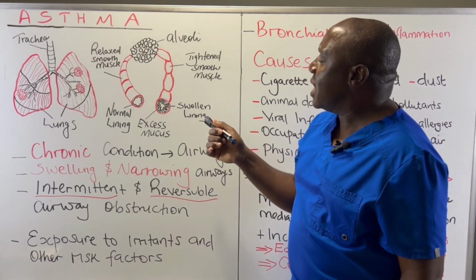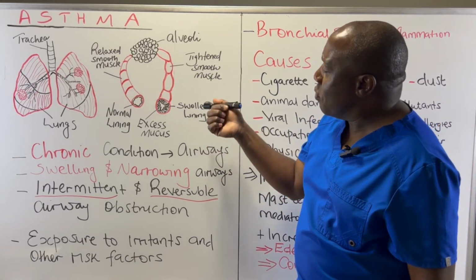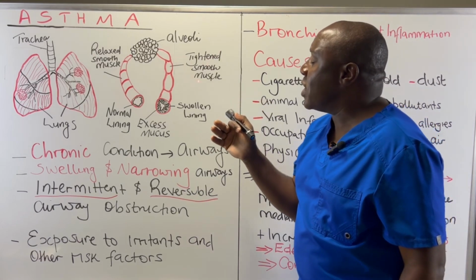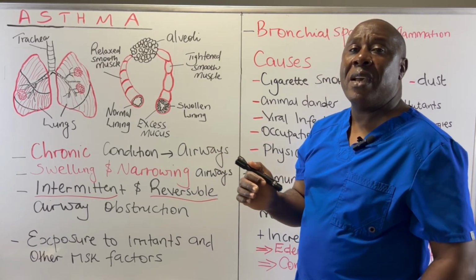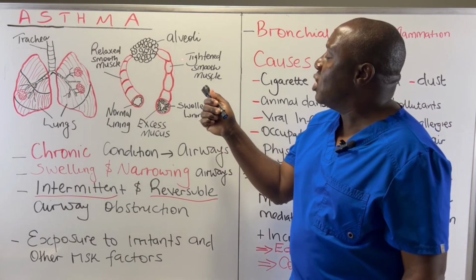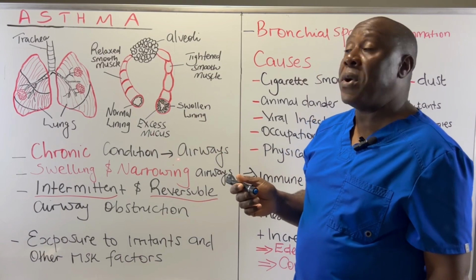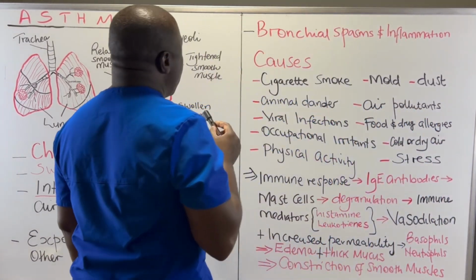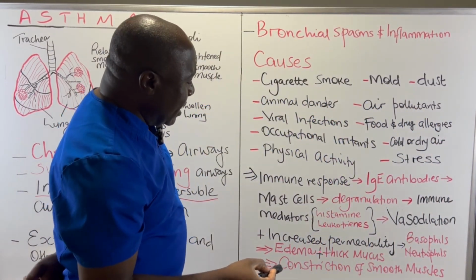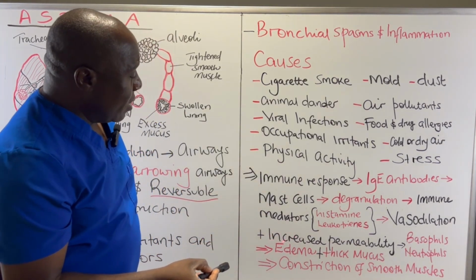So the vasodilation will cause the basophils and the neutrophils to be moved to that area. The vessels are going to be leaky. In other words, they are going to be permeable, and fluid is going to flow out, and this will result in accumulation of fluid in that particular airway, resulting in what we call edema. So we are going to have edema as a result of the leaking vessels in the airway.